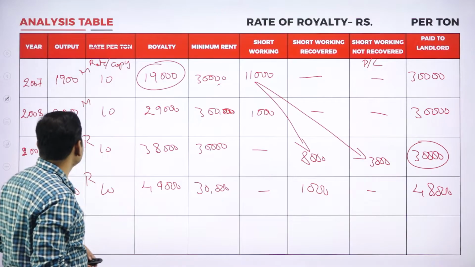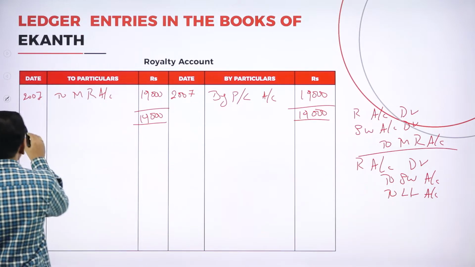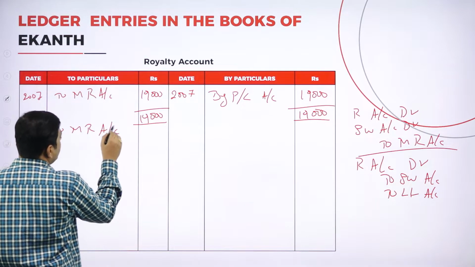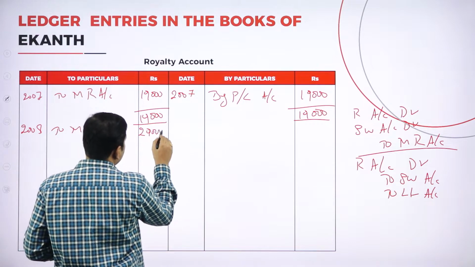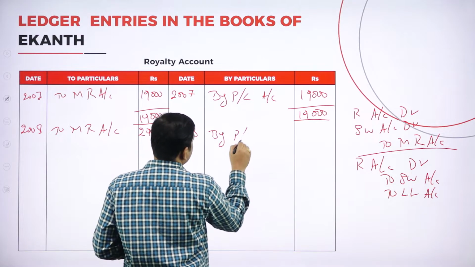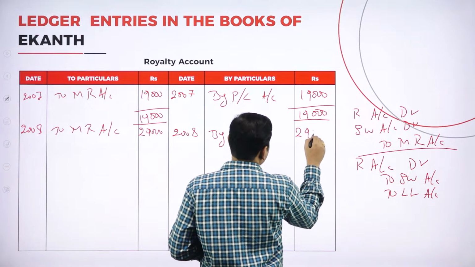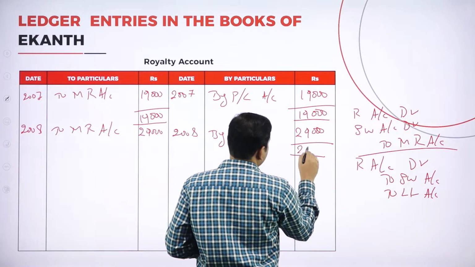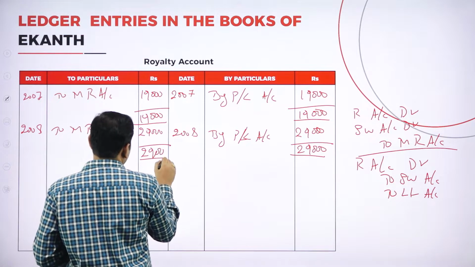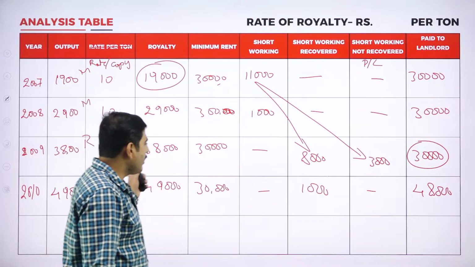Coming to the second year, we are also paying the minimum rent. Journal entry: to minimum rent account 2008, 29,000. Again 2008 by profit and loss account, 29,000. Both sides should tally, 29,000, and here also 29,000.